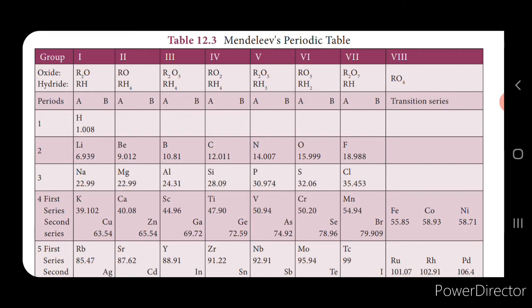So he could not give a proper position for hydrogen, which has a unique property. Now the increasing order of atomic masses was also not strictly followed. For example, if you see cobalt, nickel, and tellurium and iodine, a strict order is not followed, and no place for the isotopes is given in the periodic table. So these are the limitations of Mendeleev's periodic table.